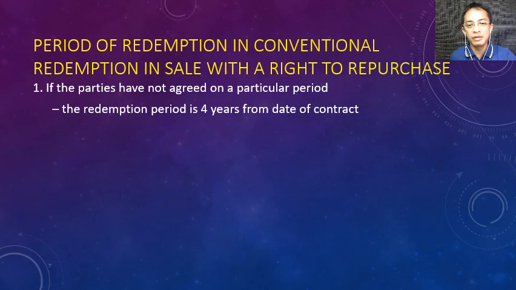Yan ang nakasulat sa Civil Code, class, date of the contract. But you should construe or interpret the date of the contract as the perfection of the sale, the date that the sale has been perfected, meaning the date where the parties have a meeting of the minds.